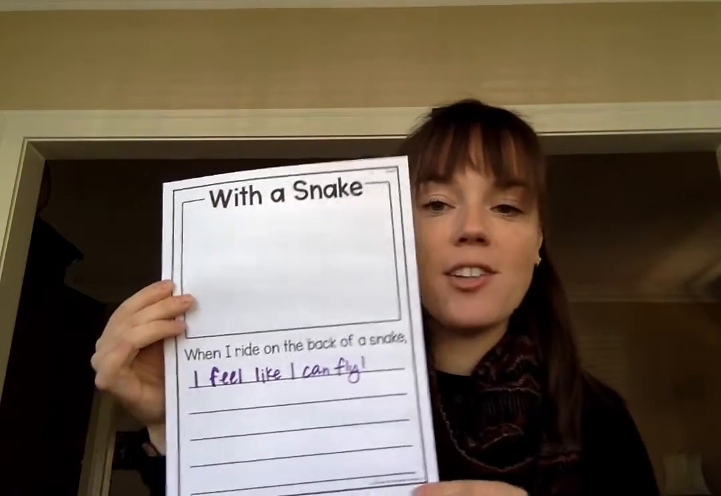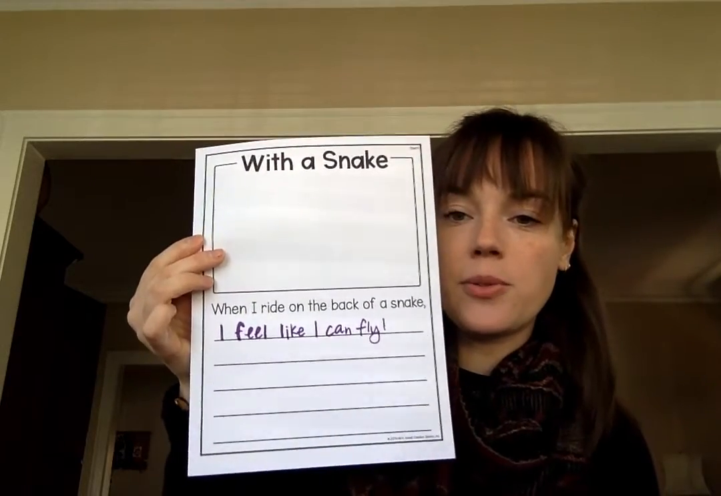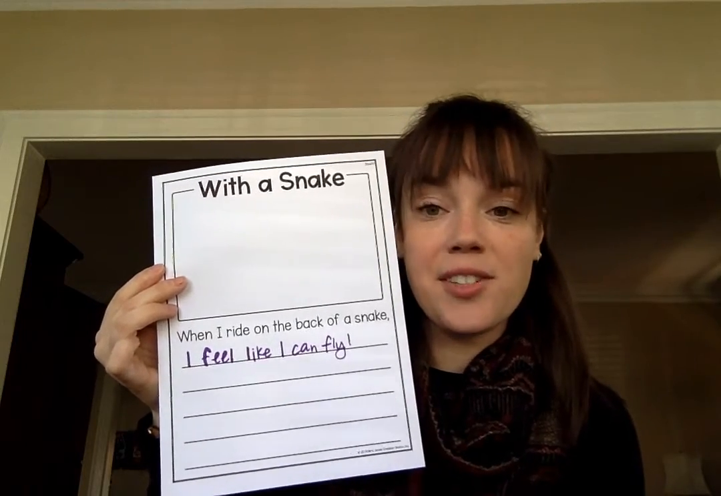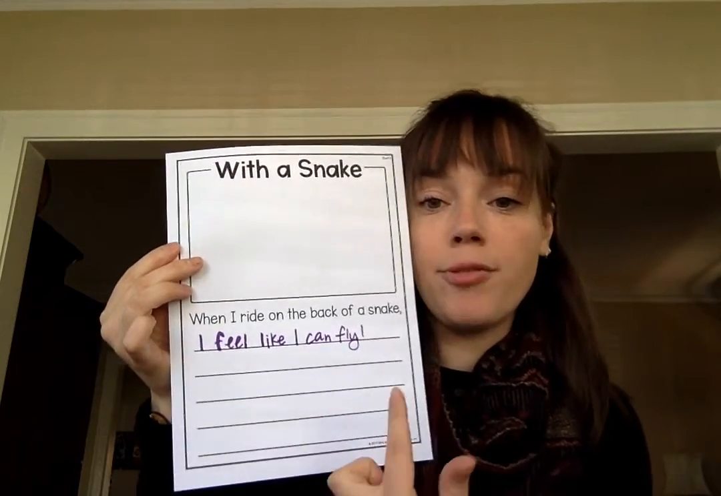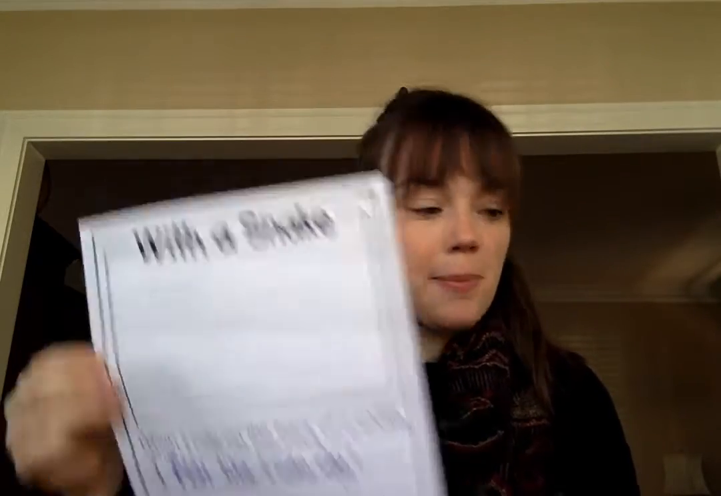And then this next template is just imagining that you were riding on the back of a snake, and you would write a poem that starts like this. When I ride on the back of a snake, and then you get to fill in the rest of the poem. I said, I feel like I can fly, and then I would keep going, but you get to choose how you want to fill in this poem.